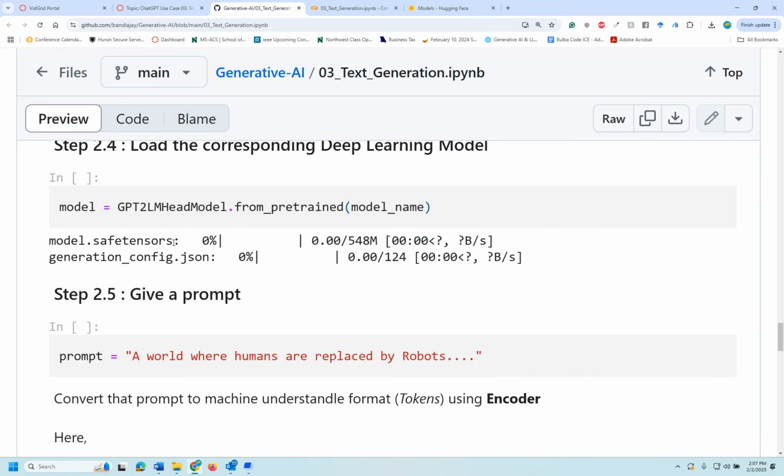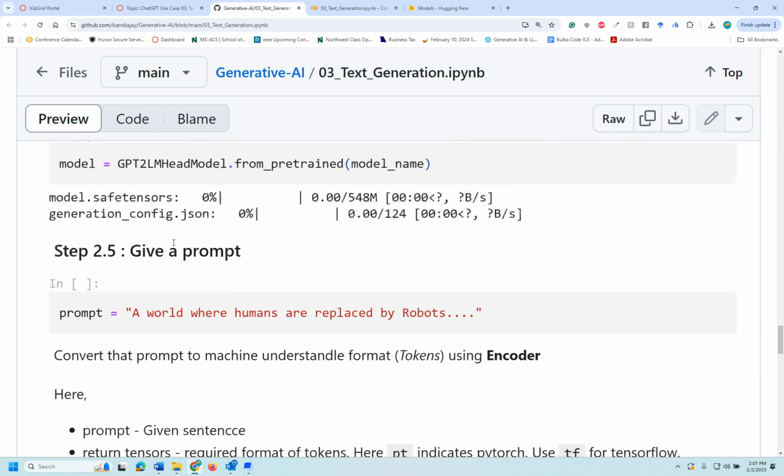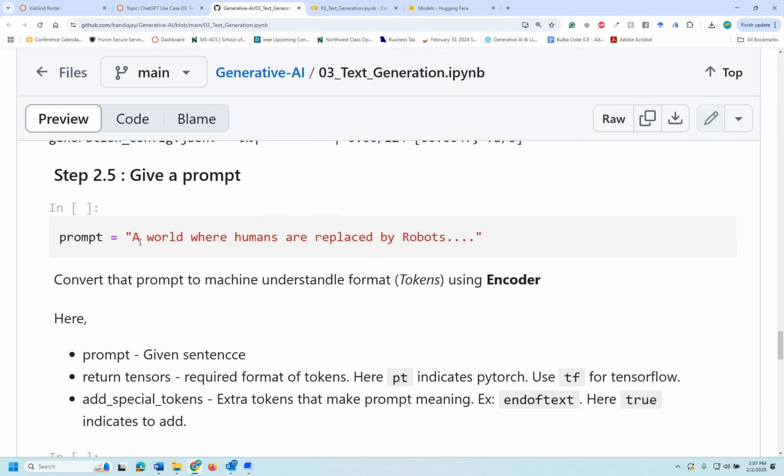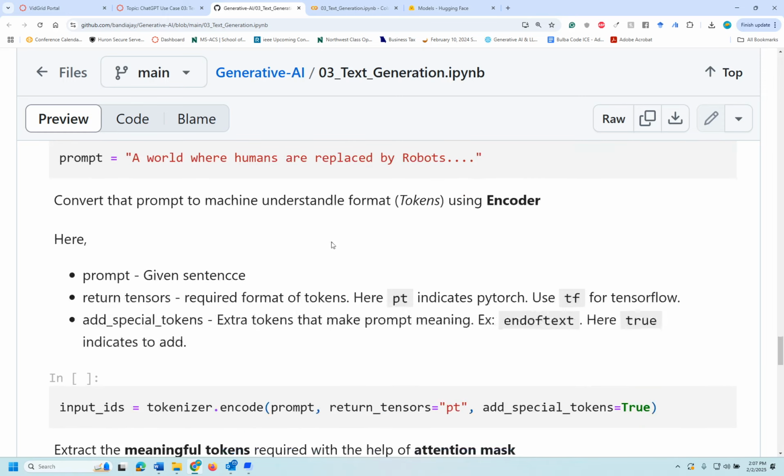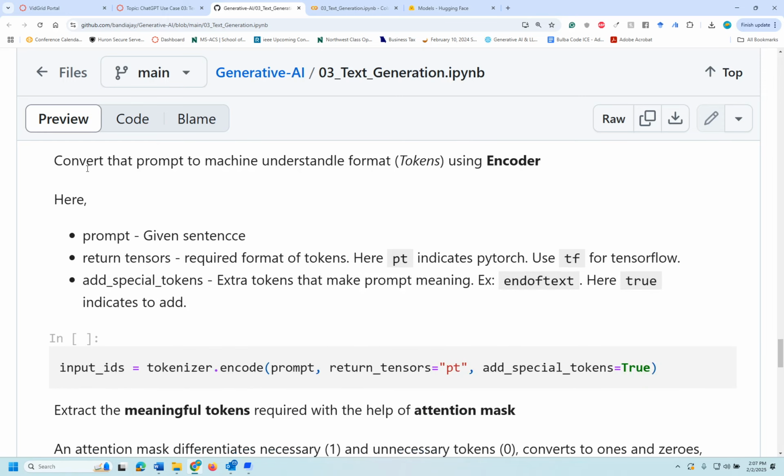It loaded the necessary models, and now you provide a prompt. The prompt is "a world where humans are replaced by robots." Convert the prompt to a machine-understandable format such as tokens using the encoder. Remember we used positional encoding and all that, which uses lots of math and data, so with a regular CPU we may not be able to handle all those permutations and combinations.